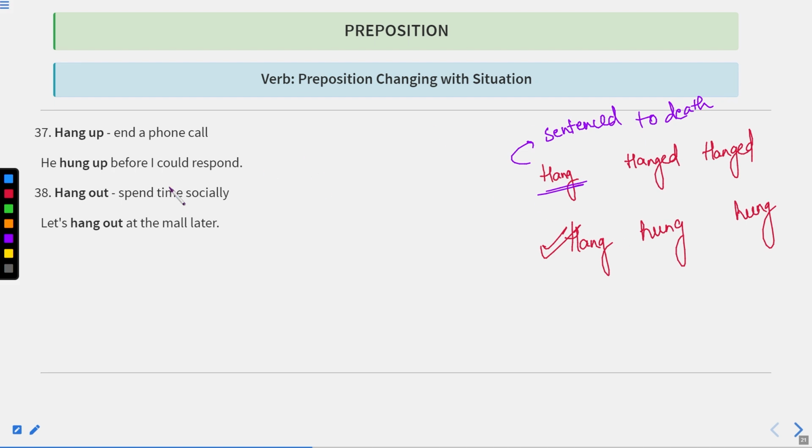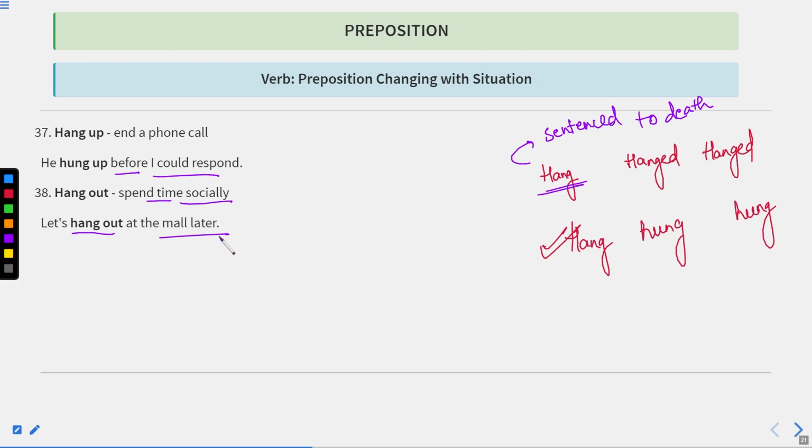Now here, because we have ended a phone call, it means we have hung up. "He hung up before I could respond." I cannot say "he hanged up." Otherwise, it would mean he must have hanged another person to death, but that is not correct. "He hung up before I could respond." It means he ended my call before I could respond. Hang out means spend time socially. "Let's hang out at the mall later."